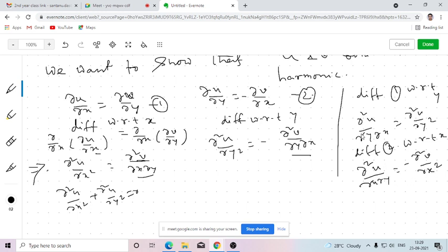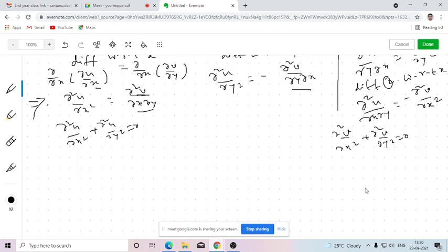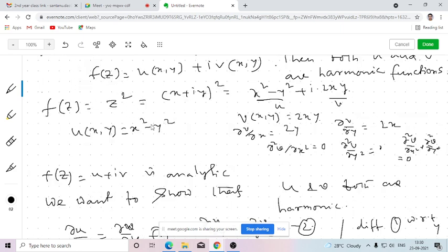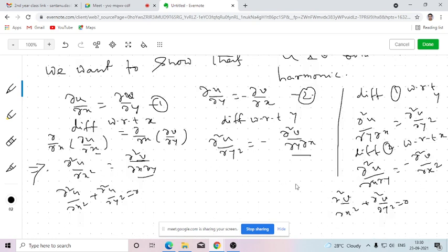Again, since the partial derivatives are continuous, these two will be equal. As f(z) is analytic, all the partial derivatives are continuous. Since these two are equal, joining them we get del 2v del x2 plus del 2v del y2 equals 0. So this is a general proof, and it might come in the exam: if f(z) is an analytic function, then both the real and imaginary parts are harmonic functions. In the previous case, I showed by the example of z square that u and v are harmonic. Here in the general case, we can prove it this way.